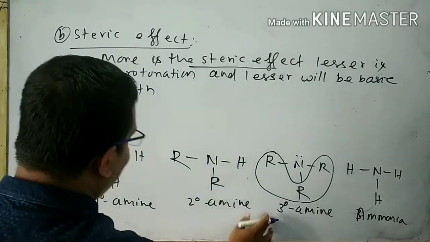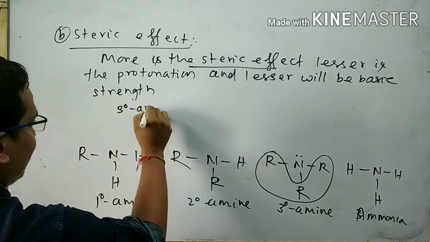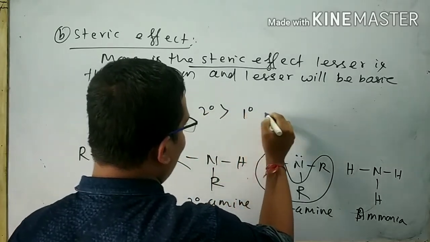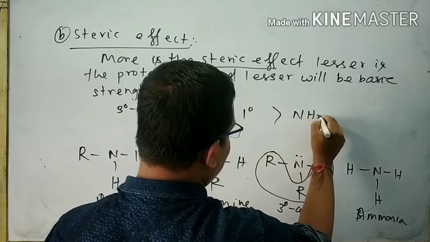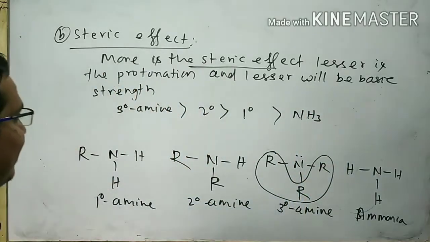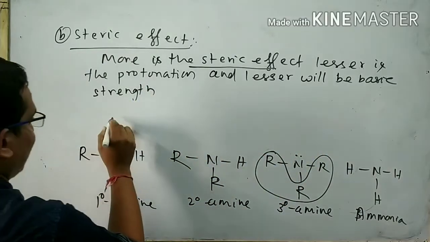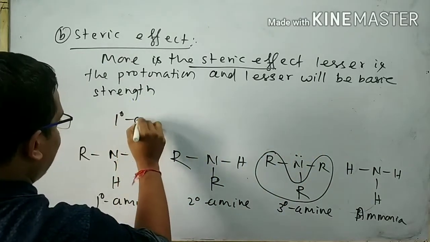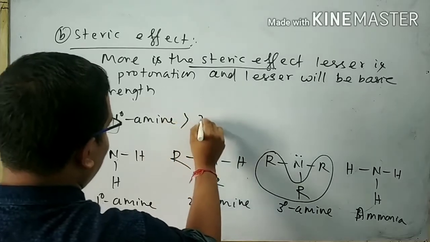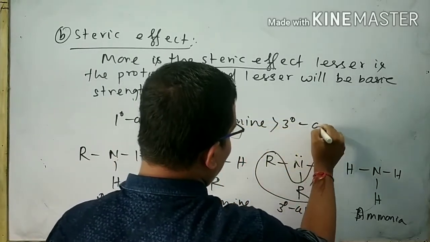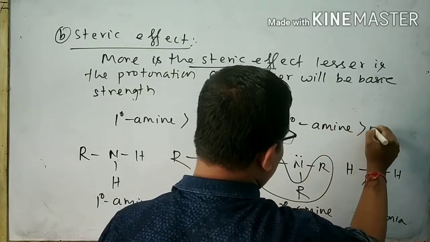The steric effect in 3 degree amine is more than 2 degree amine, is more than 1 degree amine, is more than NH3. So the basic strength will be 1 degree amine greater than 2 degree amine, greater than 3 degree amine, and greater than NH3.